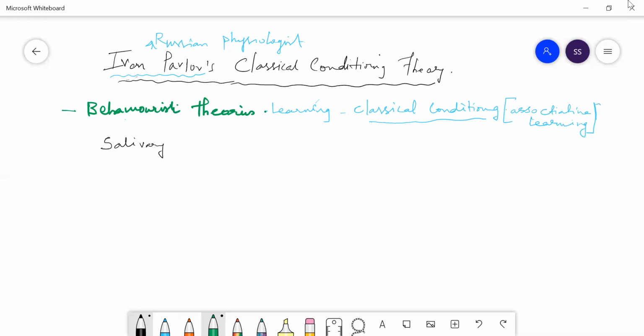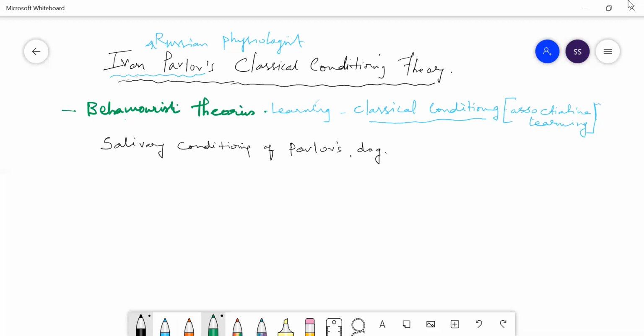So salivary conditioning of Pavlov. It is famous. Pavlov is famous for the dog experiment. So salivary conditioning, he has used a dog in an experiment.